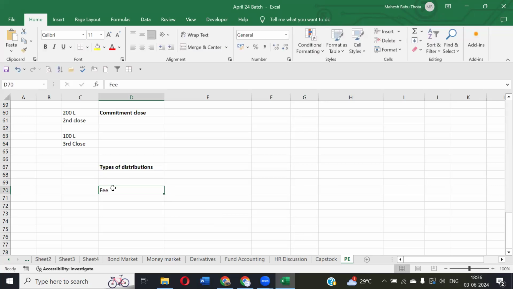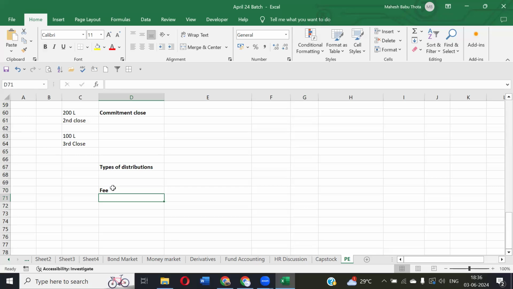Okay. So normally, as an alternative investment, we have a few kinds of fees that we need to charge on the limited partners. Limited partners means, again, we are not going to charge them directly, but as a fund, we will charge it to the fund itself. As a general partner of a fund house, I'll make it an expense to the fund itself. I'll make it an expense in the fund's books of accounts. That is the concept of charging fees to the fund.